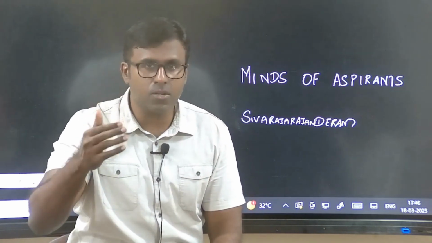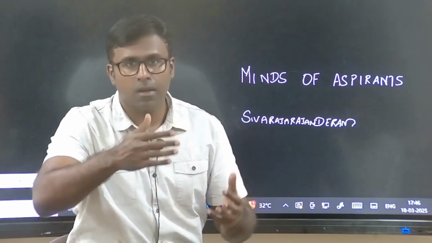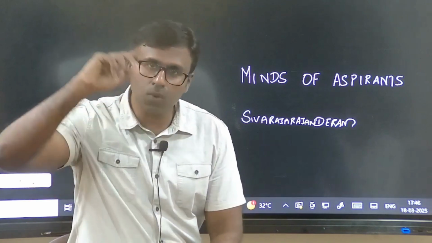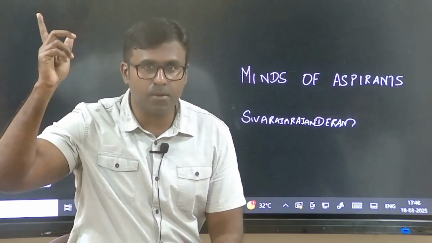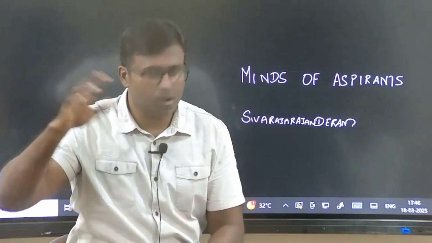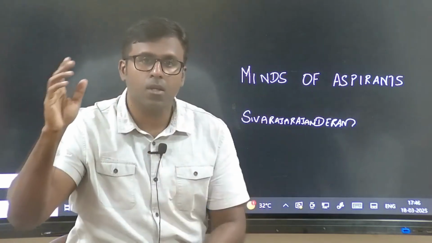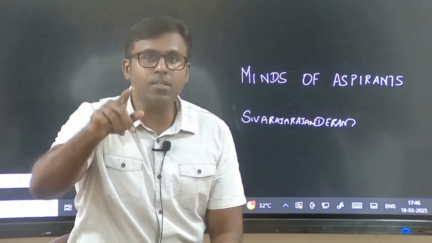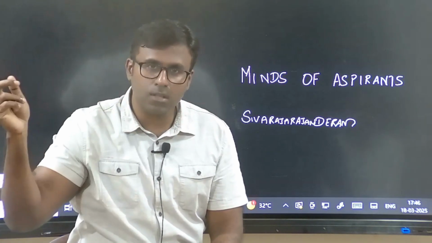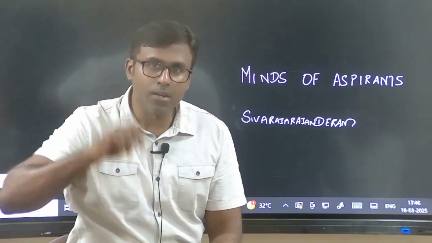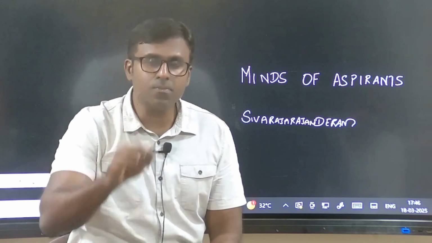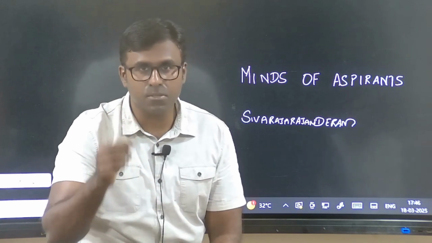If I say that you have to go to a place which is near Annanagar, and I take you to a place which is very close to Tambaram. Okay, Tambaram is outside the city limits, or it's in the city limits, but on the outside. But the direction that you have taken is wrong. Instead of coming to Annanagar, you have gone to Tambaram, means you have traveled a lot. But whether you have traveled in the right direction, this is where I feel that students are missing out.